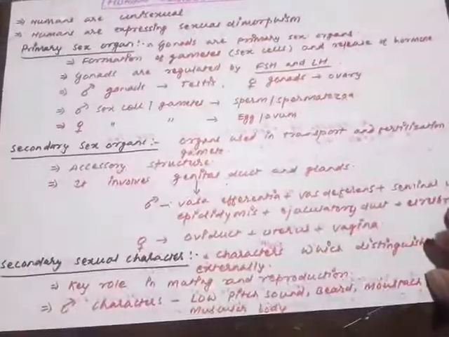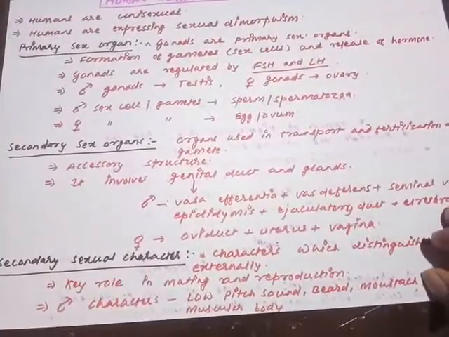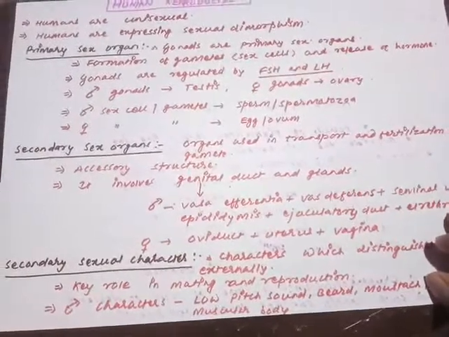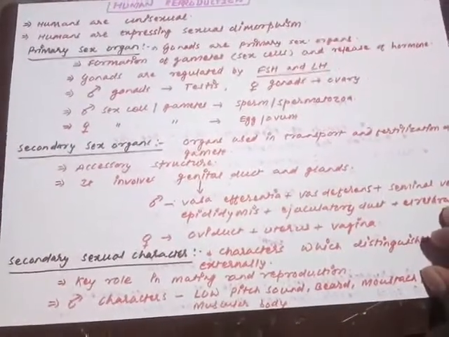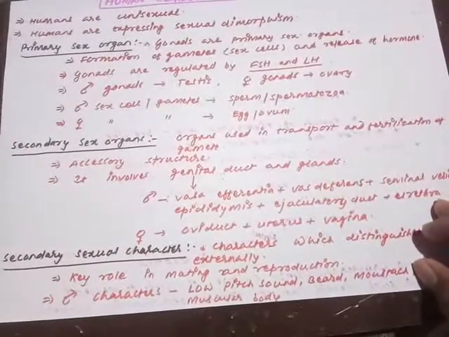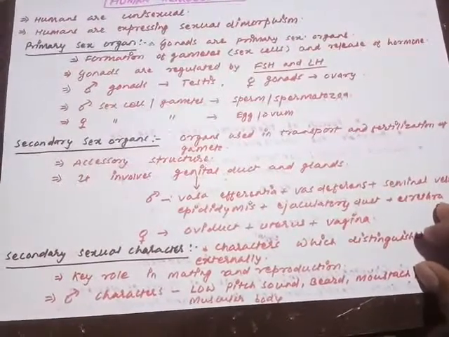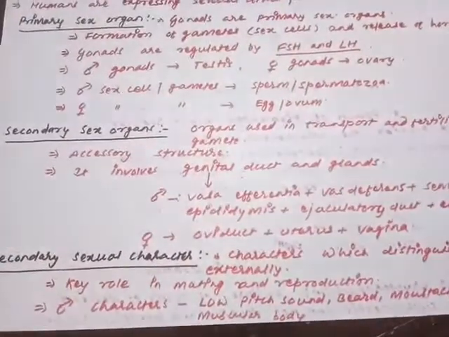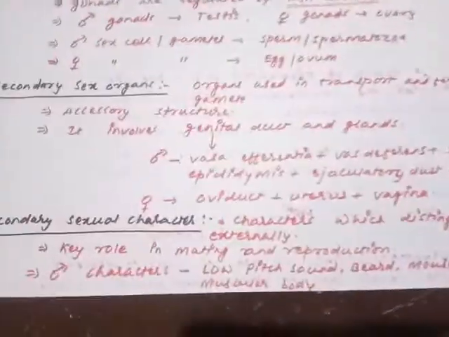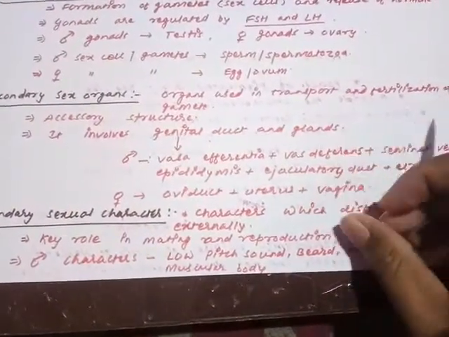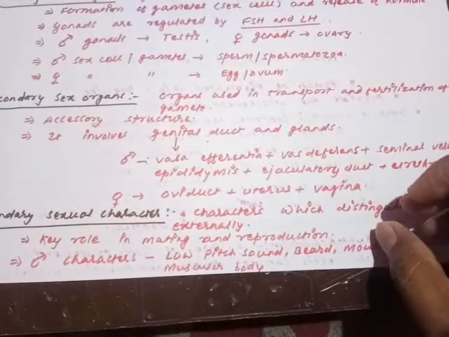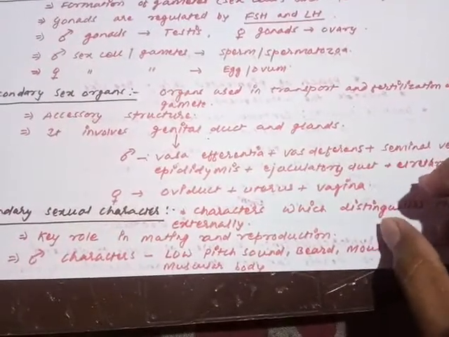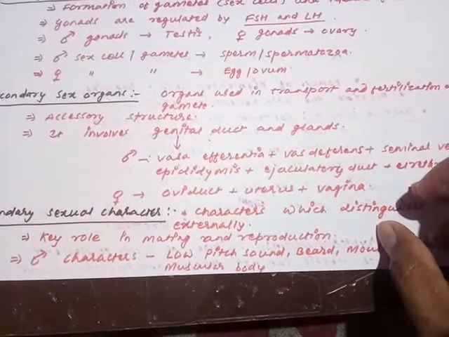egg or ovum. Secondary sex organs are the structures which help in transportation and fertilization, basically genital ducts, which are considered the transporting agencies and fertilization sites, and finally some of the glands which are associated with that. Now moving on to the next, after primary and secondary sex organs. Each organ is going to express some specific characters by which it can be easily identified whether the organ is male or female.